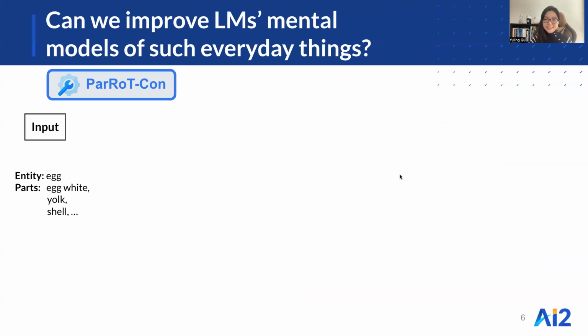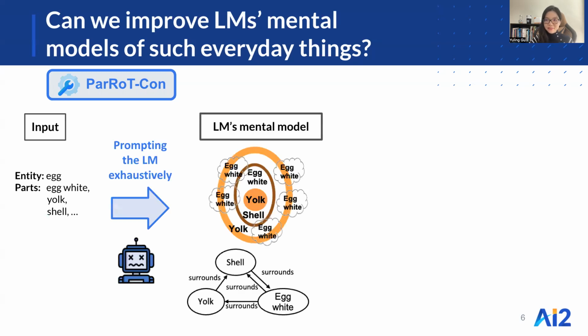Here, the input to the system is an entity and list of parts. The first component involves sending an exhaustive list of relation queries to a language model, querying for relations between each pair of parts, out of which we get a mental model of the object, which, as you can see here, is somewhat an incoherent picture.